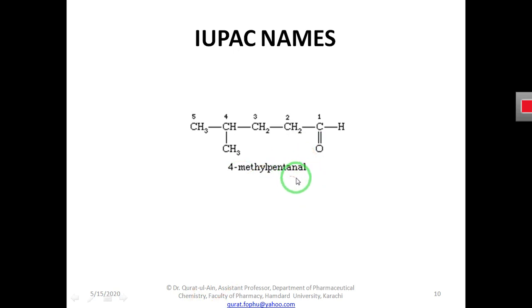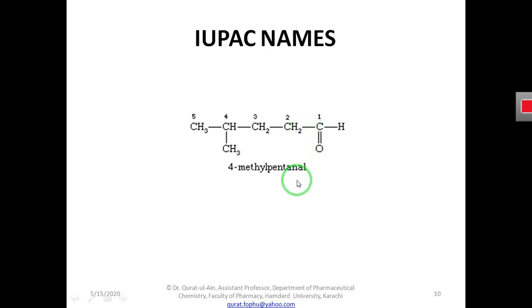You identify it from the end of the molecule. At the end, what is al? If there is al, what compound will it be? It will be an aldehyde. In the names of all aldehydes you will find this al at the end. So it will be 4-methyl pentanal. If it is pentanal, then it is an aldehyde.